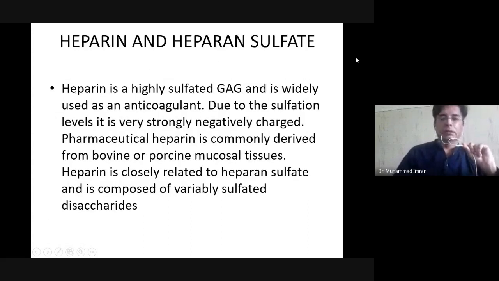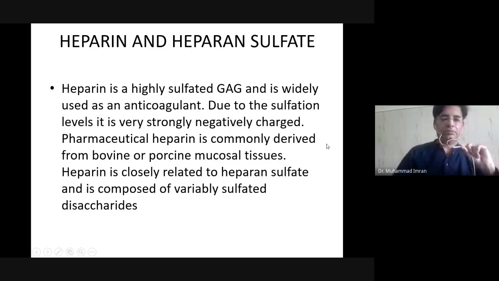Heparin and heparan sulfate. Heparin is a highly sulfated GAG and is widely used as an anticoagulant, and it is made up of glucosamine and iduronic acid. Due to its sulfation level, it is very strongly negatively charged and it is an anticoagulant.